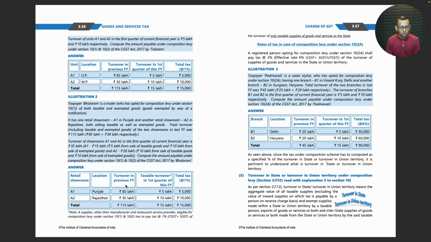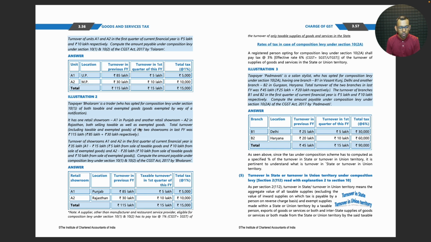Retail showroom turnover in previous year 85 lakhs. Taxable turnover in first quarter of this financial year is 5 lakhs. So even though the total is 15 lakhs, the taxable value of goods sold is 5 lakhs only. Therefore, the 10 lakhs is not to be brought into computation. And then 30 lakhs you have taxable turnover.